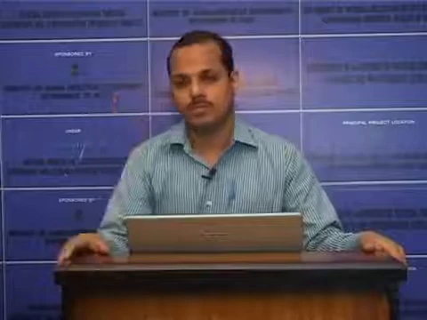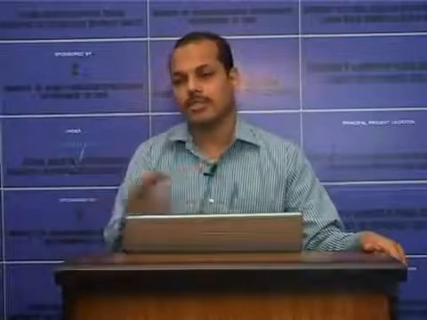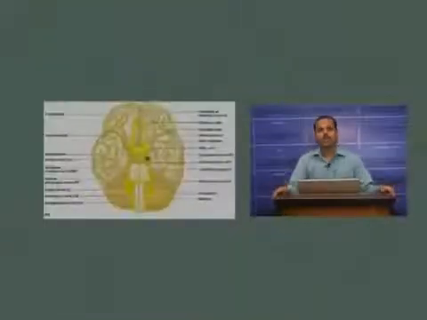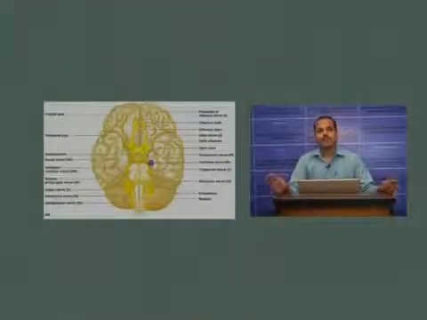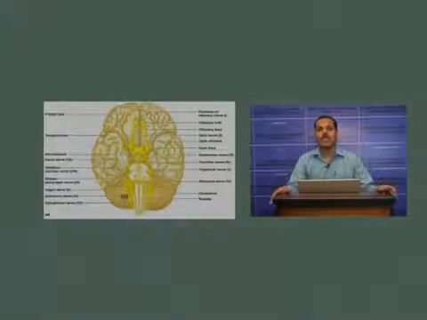The second type of cranial nerves are the motor cranial nerves. These contain only efferent fibers, that is motor fibers. These are the oculomotor nerve, trochlear nerve, abducens nerve, accessory nerve and hypoglossal nerve. Now, there are some nerves which contain both motor and sensory fibers.